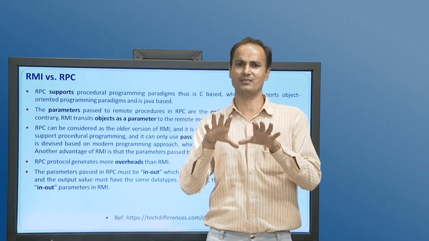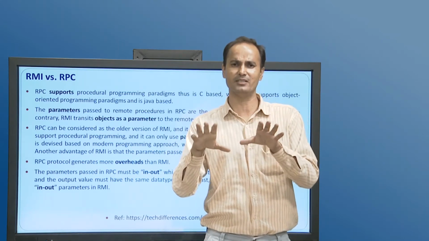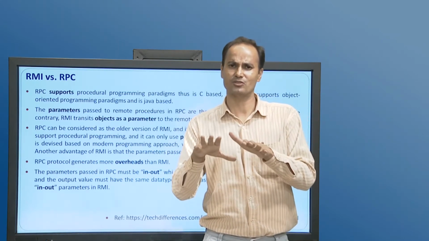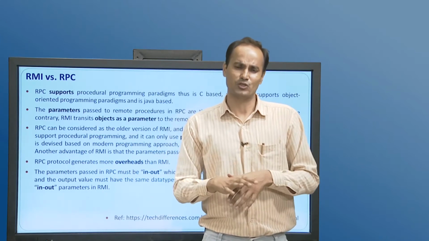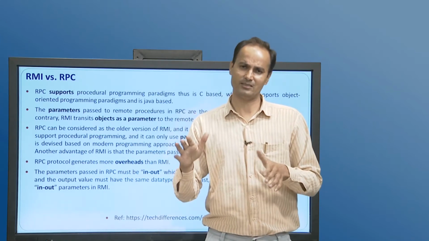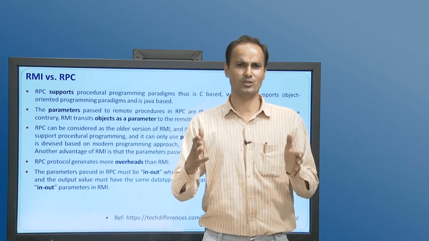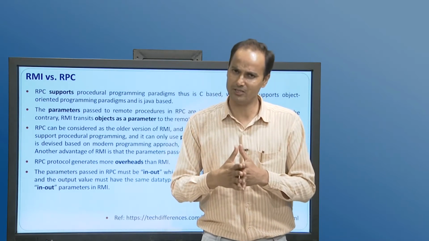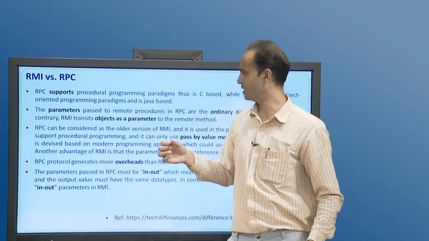So RPC follows the procedure oriented paradigm, while RMI is in Java, and we know Java is an object oriented environment, so it allows object oriented functionality.